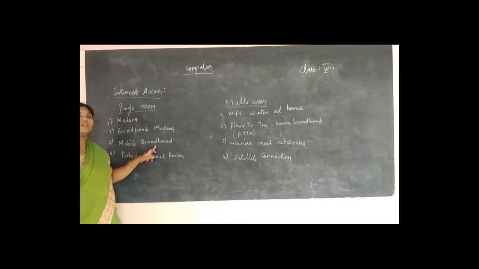Next we have mobile broadband. In mobile broadband we connect the system, laptops, mobile or PC to the internet using Wi-Fi connectivity. What do you mean by Wi-Fi? Wireless fidelity. So using the Wi-Fi connection, you connect your mobile system to the internet. That is mobile broadband.